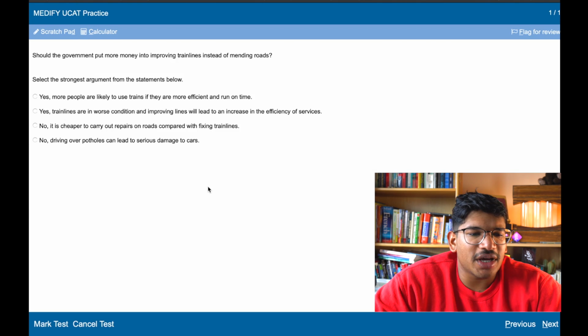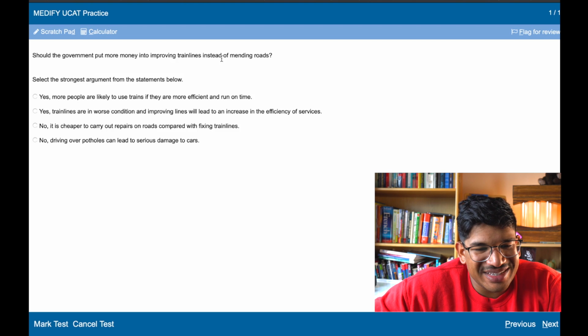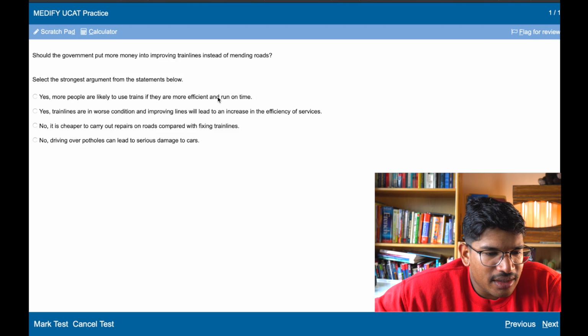Next question. Should the government put more money into improving train lines instead of mending roads? Yes, more people are likely to use trains if they're more efficient. Okay, but that's an assumption. Train lines are in worse condition, and improving lines will lead to increased efficiency of the services. That's a good conclusion, actually, and I'd say a strong argument.